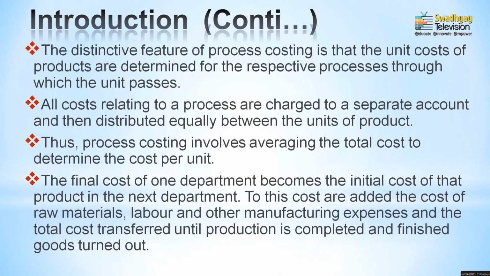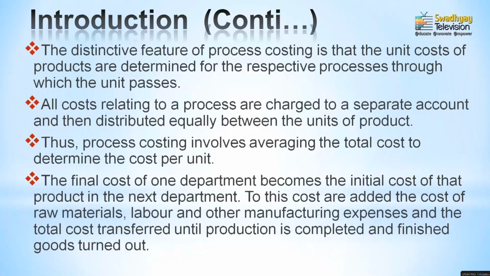But the whole cost is included in different parts, different stages, different levels or different departments. Then, at the end, when all the processes are over, there would be a total cost, and the total cost represents the total amount of cost per unit. How is the cost per unit identified? The total cost is divided by the number of units manufactured in the respective process account, and then you identify the cost per unit.